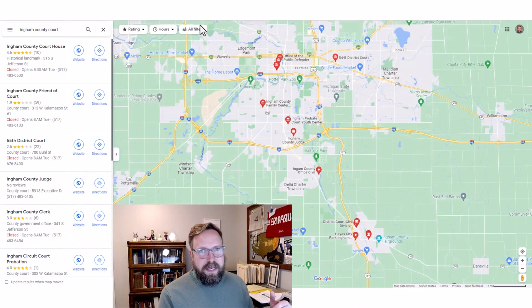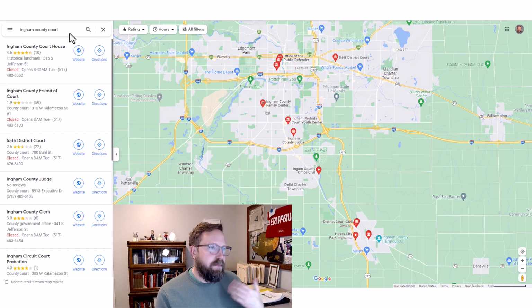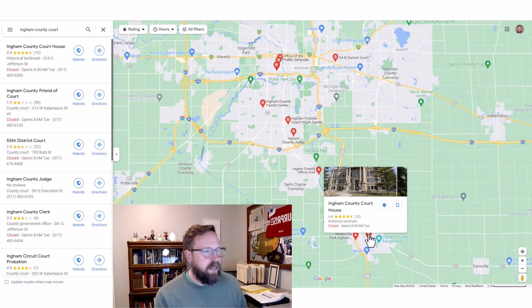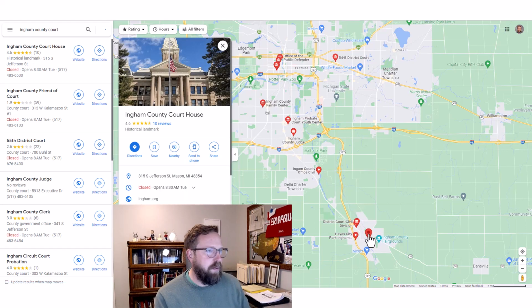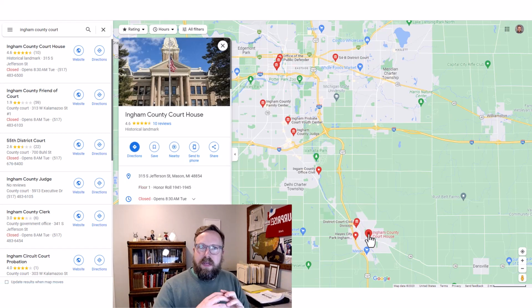Okay, now the final piece is just to look up your court. Because my law school sits in Ingham County, Michigan, which is where Lansing is, I did a Google map search for Ingham County courthouses. And you'll see here that there's quite a few. The main one here is in Mason. That is where the county seat is. And so I'm going to go for that one. But they divide up. There's a couple of circuit courts, a couple different physical locations.